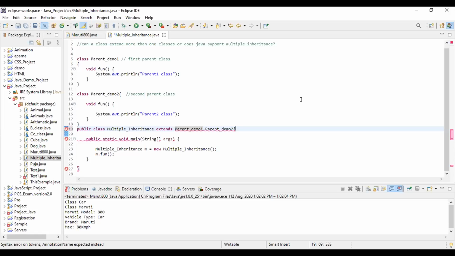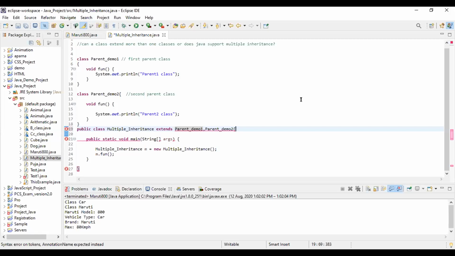See, what is multiple inheritance? Multiple inheritance means there are two parent classes and one child class. Here there are two parent classes. The first one is ParentDemo1, at line number 5, and the second one, at line number 12, is ParentDemo2. That is the parent 2 class. In line number 19, MultipleInheritance extends all the parent classes, which are ParentDemo1 and ParentDemo2.